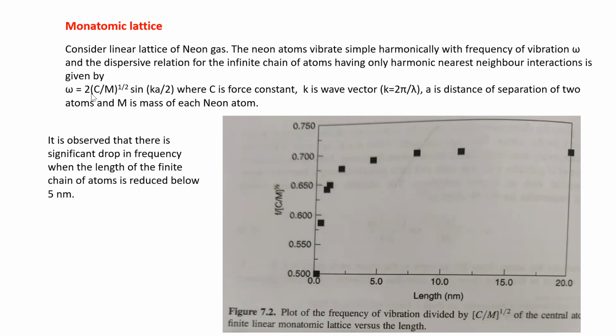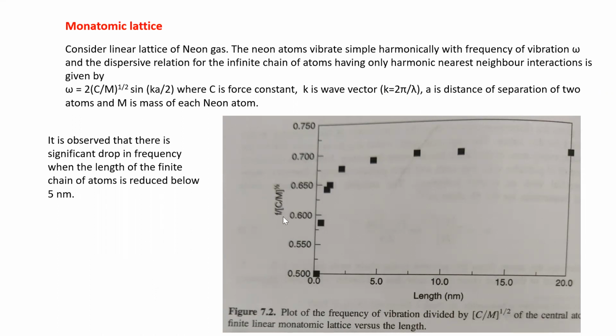The 4 is taken out of the square root, which gives you 2 times sine of Ka upon 2, where C is the force constant, K is the wave vector, K is given by 2 pi upon lambda, and a is the distance of separation of 2 atoms at equilibrium. m is the mass of each neon atom. Now, different observations are taken by calculating omega divided by root C by m, this frequency.